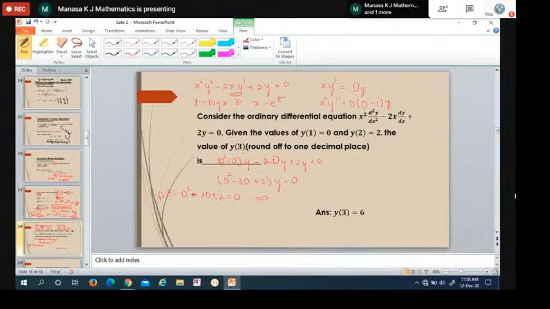So when you simplify this quadratic equation, you will get the roots as 1 and 2. You can see the roots are real and distinct. So therefore, I can write the solution, which is the complementary function yc, as c1 e power x plus c2 e power minus 2x. Okay.